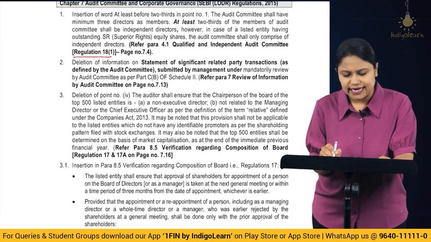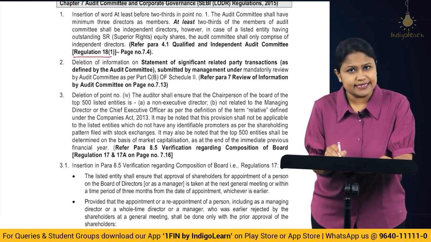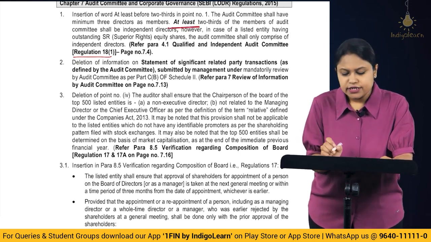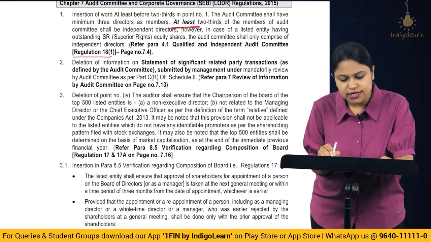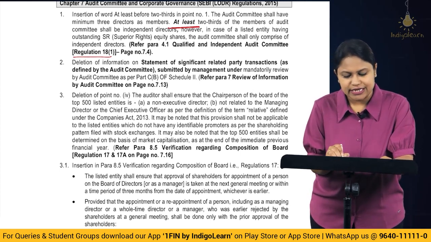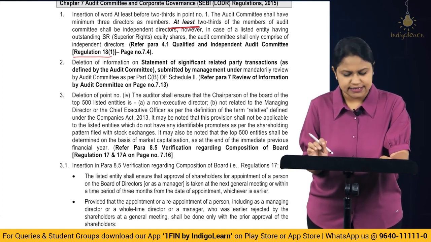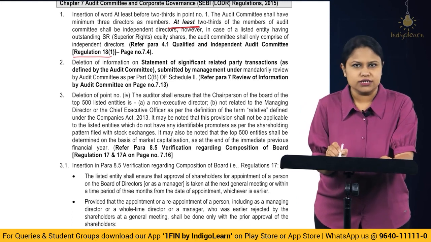But we earlier had it as 2/3 of the members of the Audit Committee shall be independent directors. Here they have inserted the words at least. That is the only change which has come. So now you read this particular regulation as at least 2/3 of the members of the Audit Committee shall be independent directors. Alright. The remaining part of the regulation is going to be the same. No change absolutely.